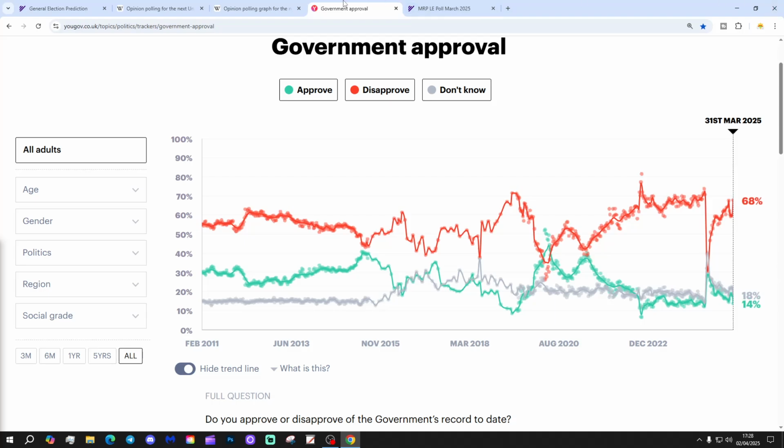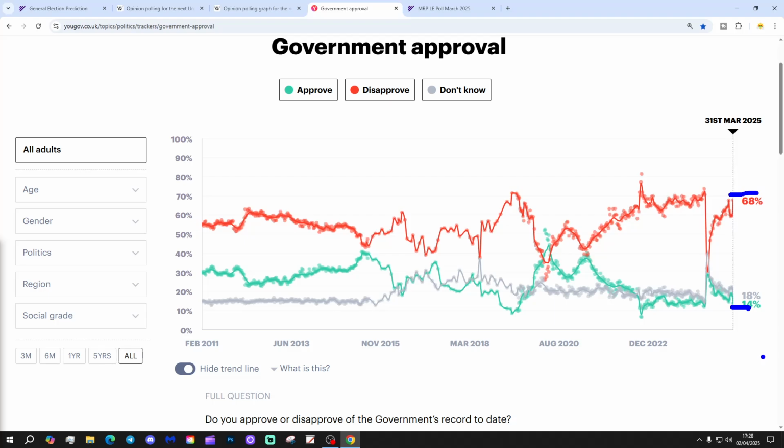This is how the government approval tracker from YouGov is looking. On the latest poll, we've got 68% disapproving of the government, 14% approving, and 18% don't know. So the number of people that approve of the government are still underneath the don't knows, which, as I explained consistently through the last parliament, is usually a bad sign for the government. And as far as disapproval is concerned, well, not looking great for the government, really, is it? 68% disapproving and only 14% approving.